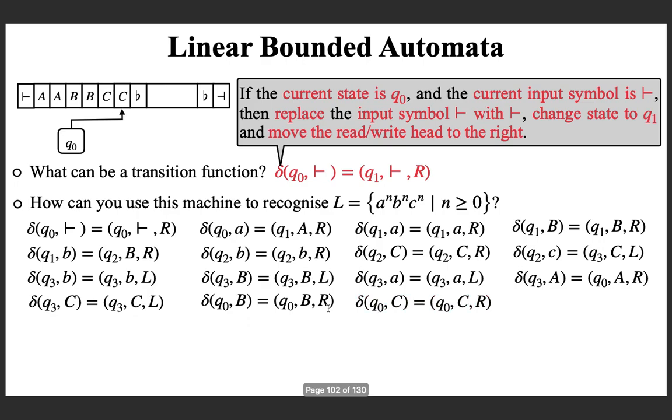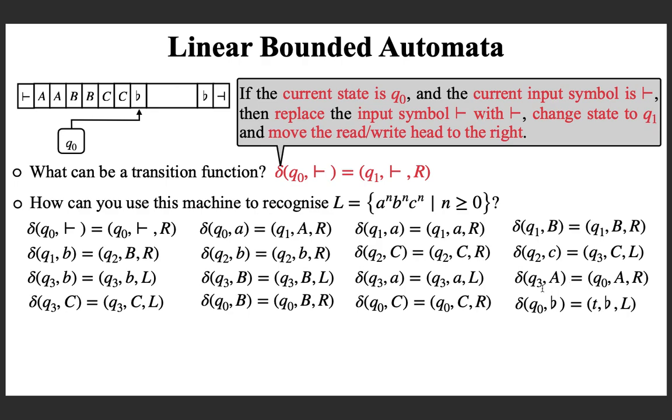Capital C, move right. Now you're getting into this configuration. What is the meaning? You move all the way to the right, and everything is marked. That means there are an equal number of A's, B's and C's, and you reach the first symbol after the last input symbol. So at that point you can accept.